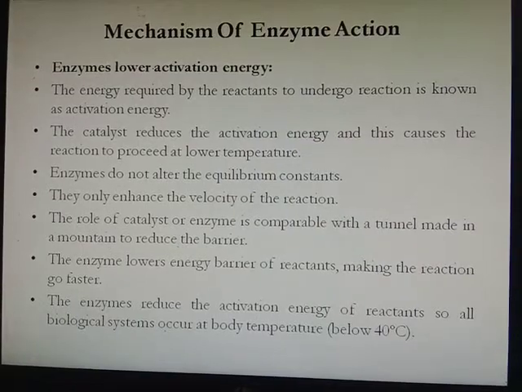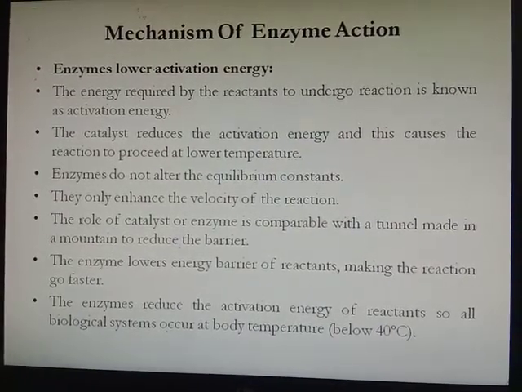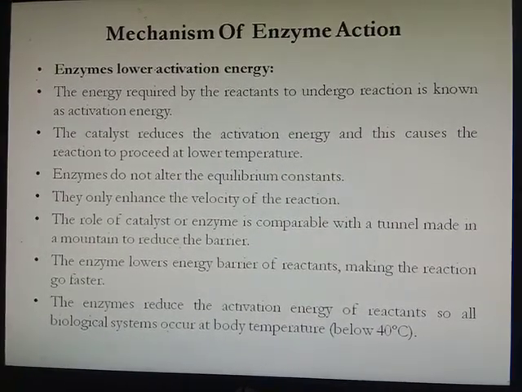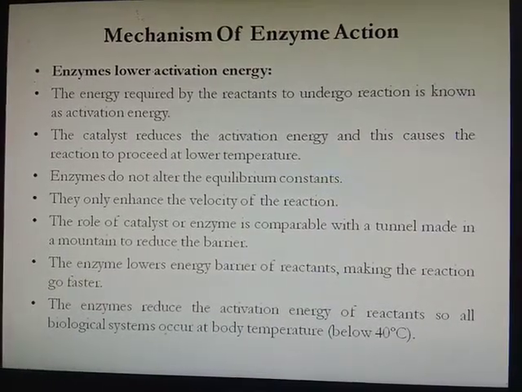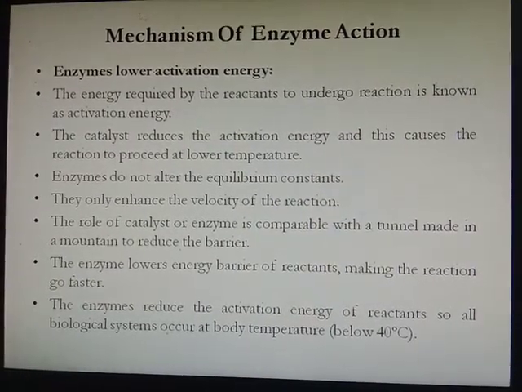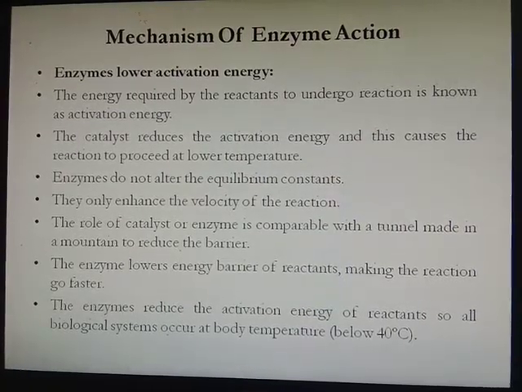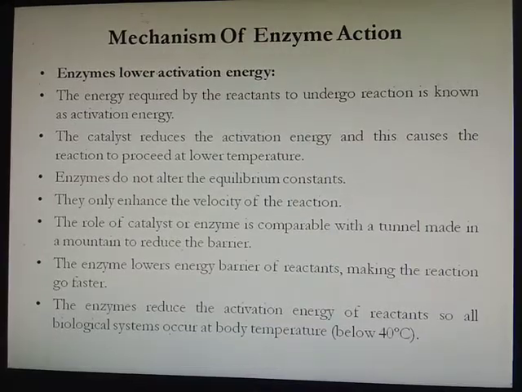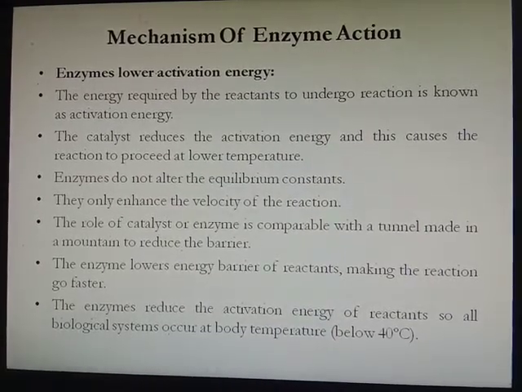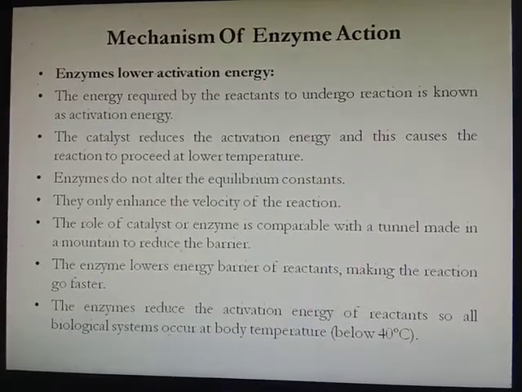The catalyst or enzyme reduces the activation energy, and this causes the reaction to proceed at lower temperatures. Enzymes are responsible for the reduction of activation energy, but an enzyme does not alter the equilibrium constant. They only increase the rate or velocity of the reaction.